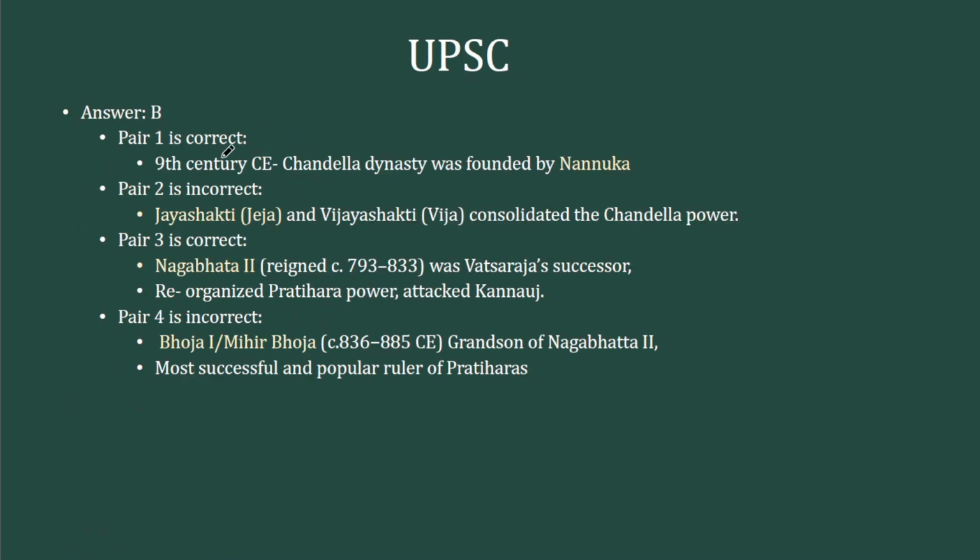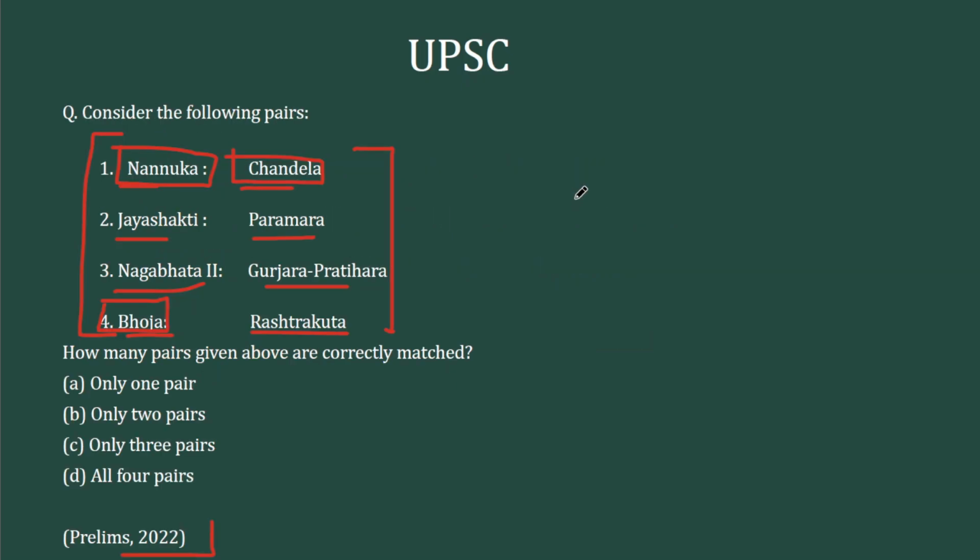As I said, the first option is correct. Nannuka is the founder of Chandelas. So I'll put it very simply for you. These are 2 kings from the Chandela dynasty, and these 2 are kings from the Pradihara dynasty. So as a whole, this is a question about the Rajputs. Rajputs are an important dynasty in the early medieval period, starting from 8th to 9th century AD.